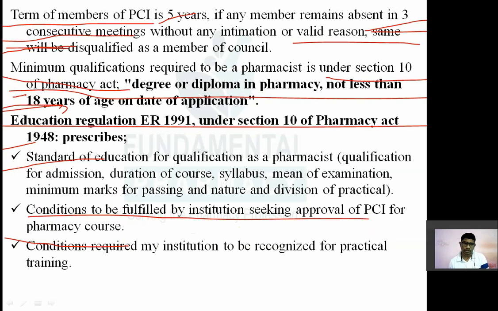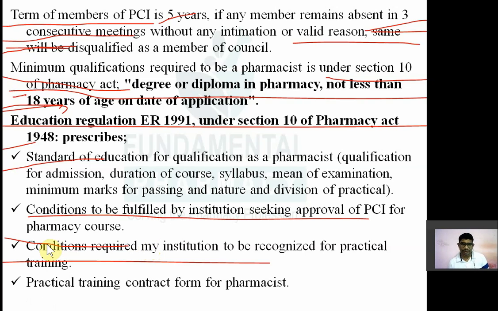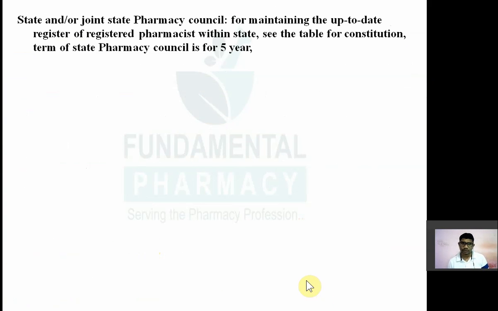तो institution में कौन से condition होना चाहिए? That is required by an institution to be recognized for practical training. मतलब कहाँ पे होना चाहिए? मेडिकल में होना चाहिए या फिर कहाँ पे होना चाहिए प्रैक्टिकल ट्रेनिंग? उसके लिए कौन से कंडीशन होते हैं? That condition is also given under the education regulation. Next one is the practical training contract for pharmacists. So all these things are under the education regulation year 1991.